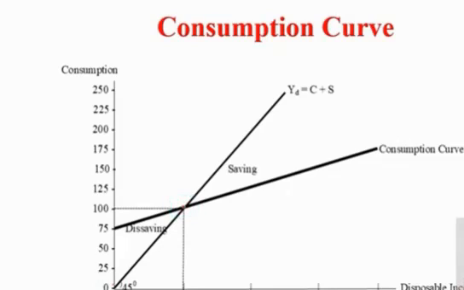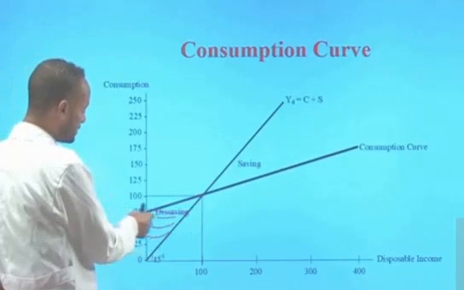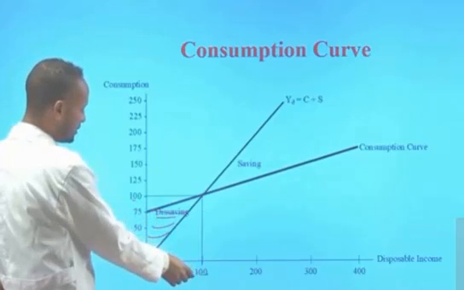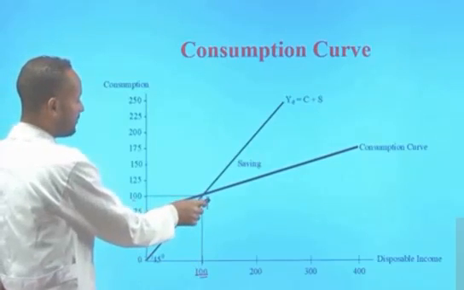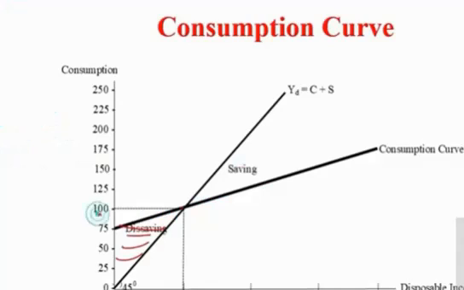At this point, the disposable income of a household is equal to total consumption spending, which is 100 birr. This is the break-even point. At the break-even point, the disposable income is equal to consumption, and the level of saving of the household is always zero.